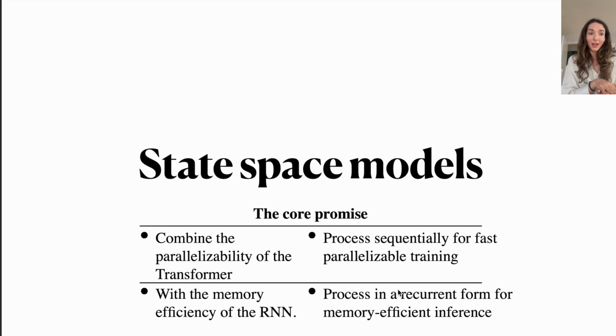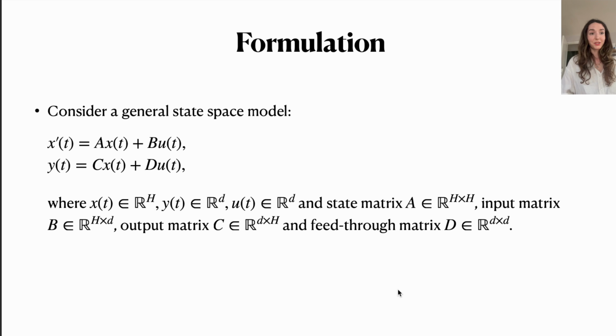But we would like to combine this with the memory and also the computational efficiency of recurrent neural networks, which whenever we would be doing this one step ahead prediction, we don't necessarily need to have these expensive order L squared operations, but we could have it basically cheaper. Okay, so the general formulation of a state space model is the following.